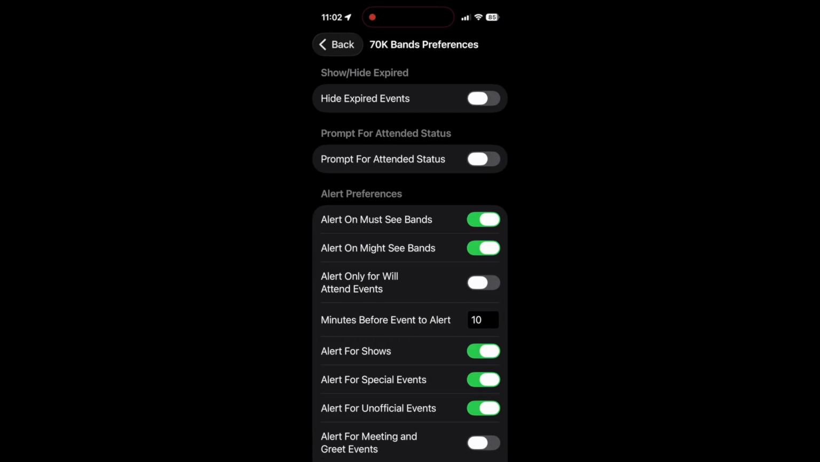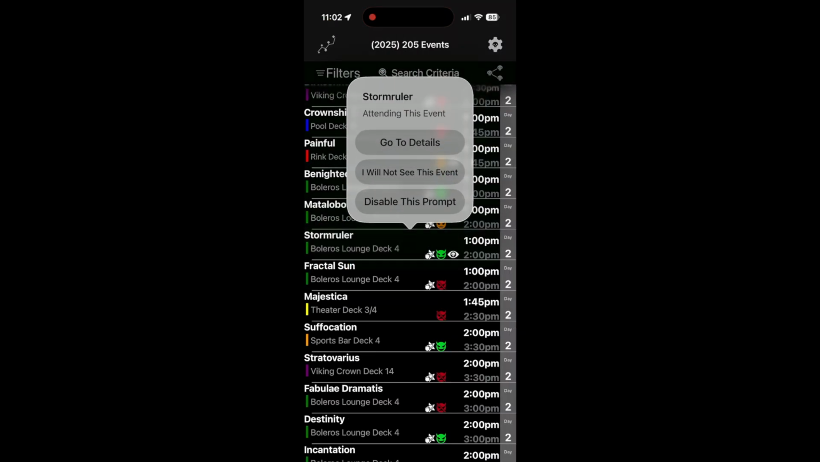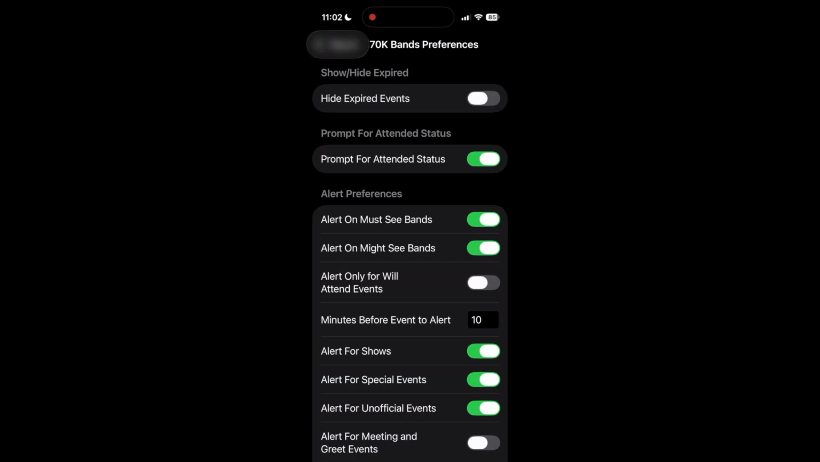Prompt for attended is another feature to indicate you plan to attend an event. When you click on an event, you will have the choice to go to the details or flag the event as fully or partially attended. You can remove this prompt if you do not find it helpful here in this setting.